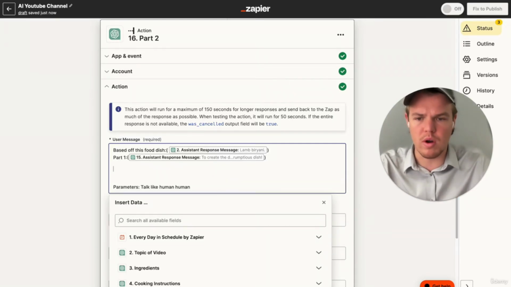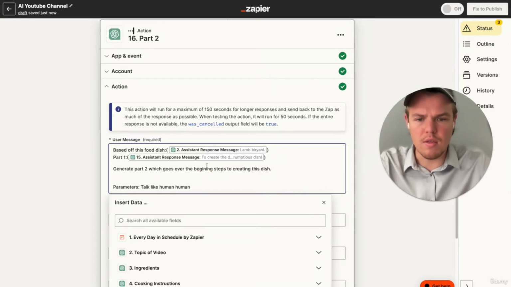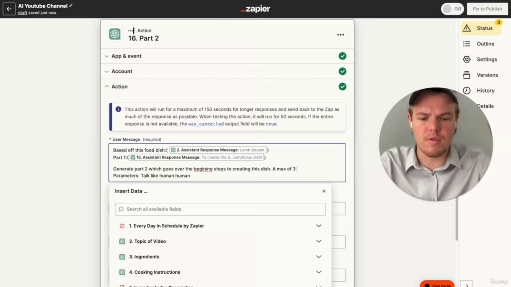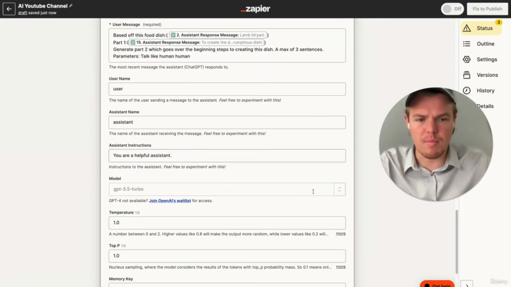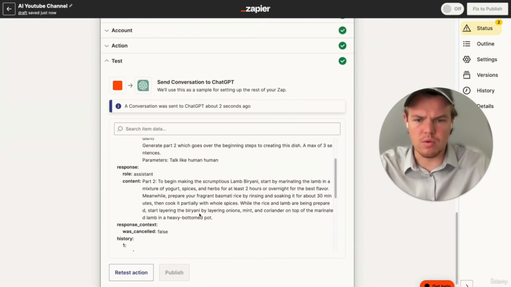So we're going to do part 1 here, generate part 2, which goes over the beginning steps to creating this dish. We're going to say a max of 3 sentences, period. And then we're going to make sure we spell this correct, and make sure we up our model to GPT-4. Okay, so we got our nice little part 2 here.